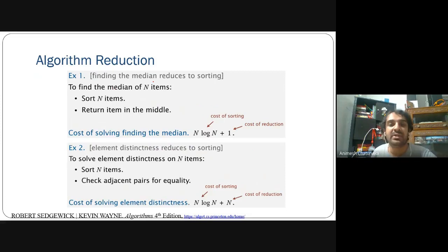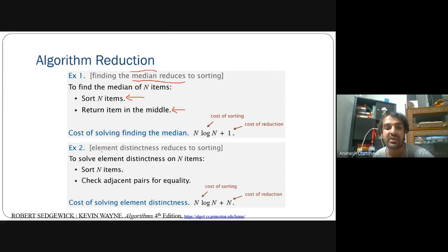So for example, in the case of finding the median, first you need to do what? Sorting. Once you have generated a sorted array, you just have to find the middle element. If you are able to find the middle element, then you have reduced the problem to the median. So this median problem was reduced and solved.